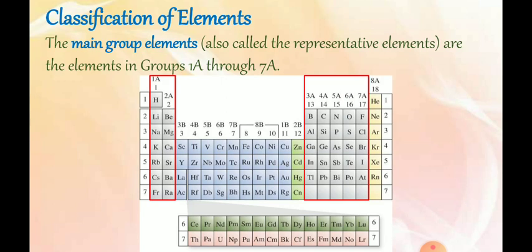Now the classification of elements. The main group elements, which are also called the representative elements, are the elements in the group first A through 7A. Look at this highlighted part from the periodic table chart. You will notice here first A, second A, third A, fourth A, fifth A, sixth A and seventh A. These are the main group elements, or we can call them the representative elements, which are shown with the gray color.